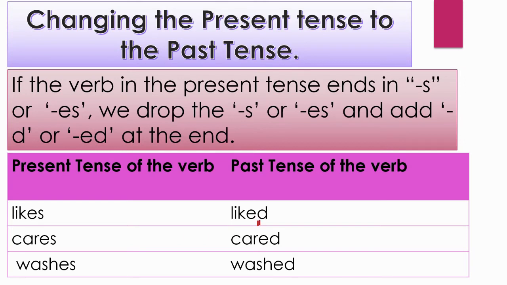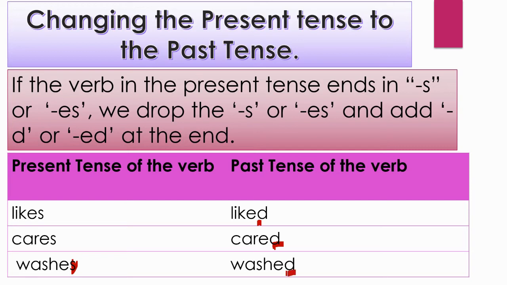Same as it is, the present tense of the verb cares is also changed to the past tense by dropping the s and adding d to it to form cared. Now the next word, the present tense of the verb washes.